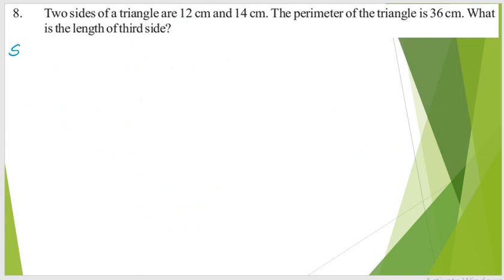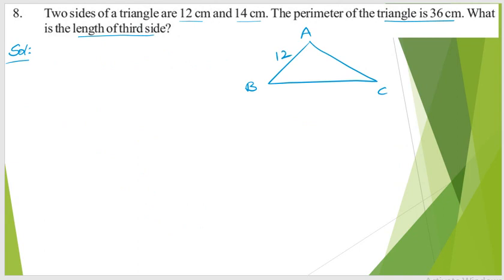Let us move on to the next question, question number 8. Two sides of a triangle are given as 12 centimeters and 14 centimeters. The perimeter of the triangle is 36 centimeters. What is the length of the third side? Let us consider a triangle, say ABC, where one side is 12 and another side is 14. Let us consider the third side as some x.